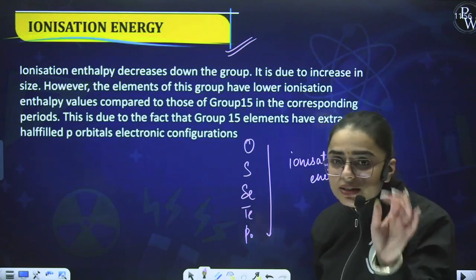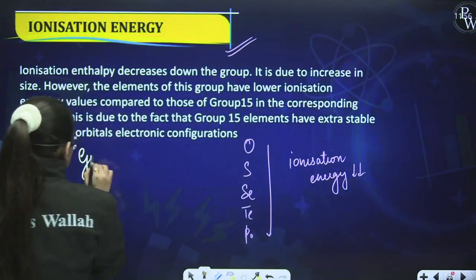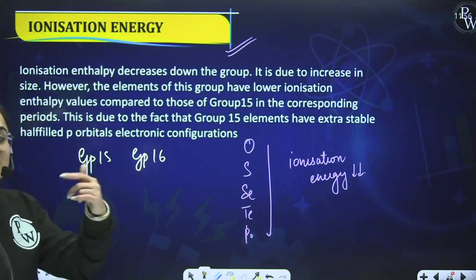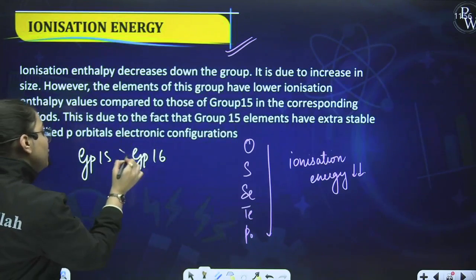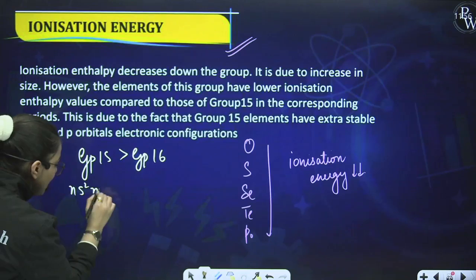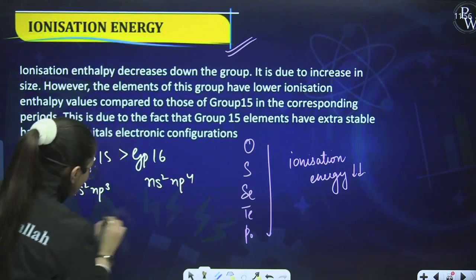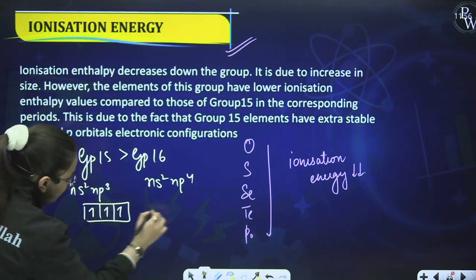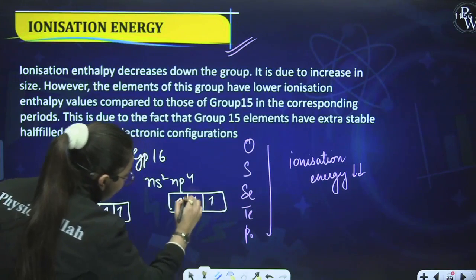One more important thing you need to remember: they ask you the comparison of group 15 and group 16, which will have more ionization energy for the removal of the first electron. You will say group 15 will have more. Why? Group 15 configuration is ns2 np3, with 1, 2, 3 electrons in the p orbital. Group 16 is ns2 np4, with 1, 2, 3 and 4 electrons.